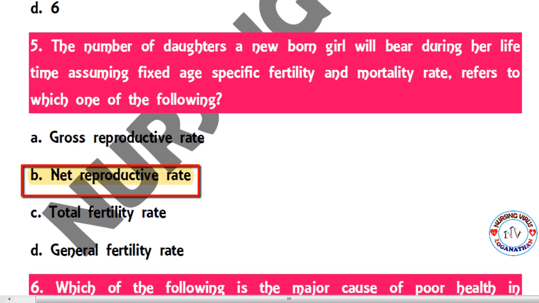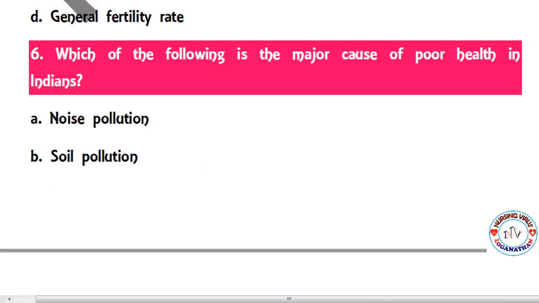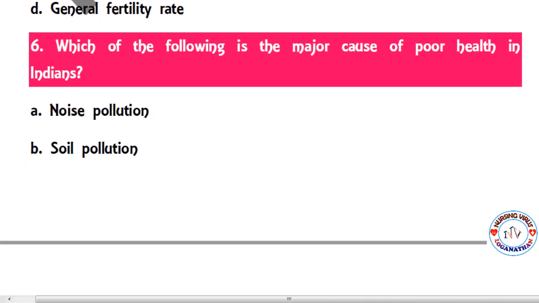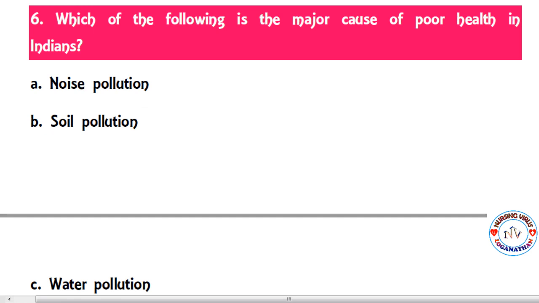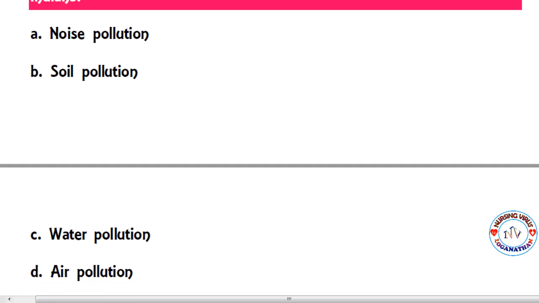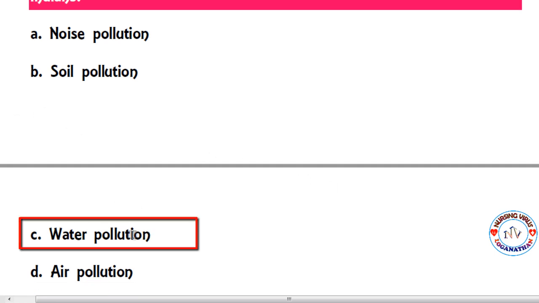The next question: which of the following is the major cause of poor health in Indians? Noise pollution, soil pollution, water pollution or air pollution. Here the correct answer is water pollution.